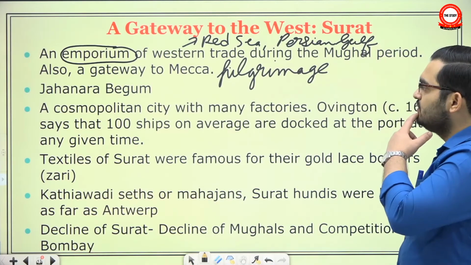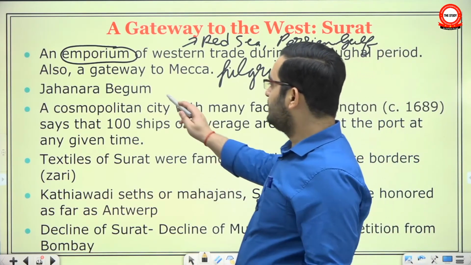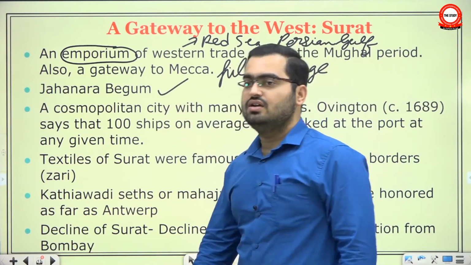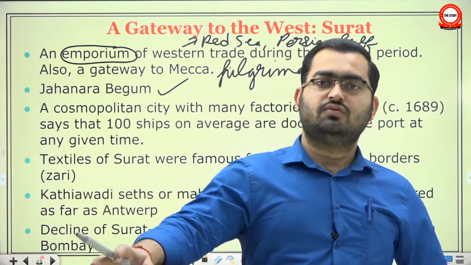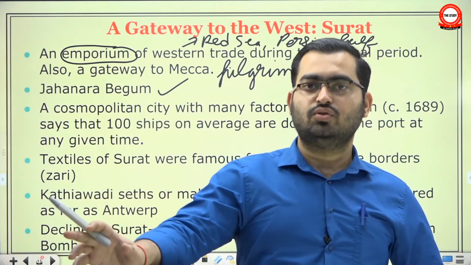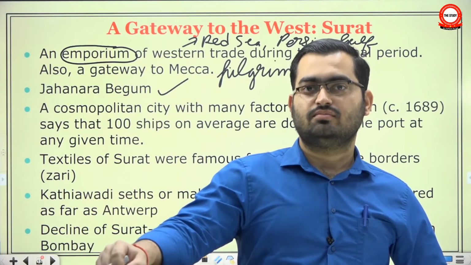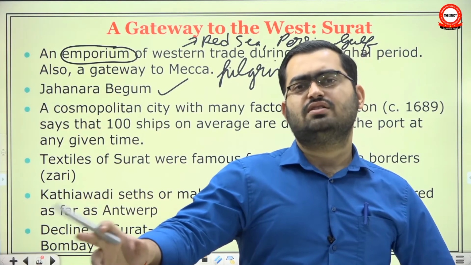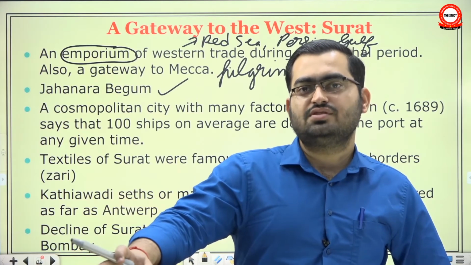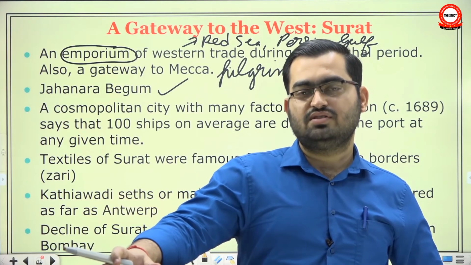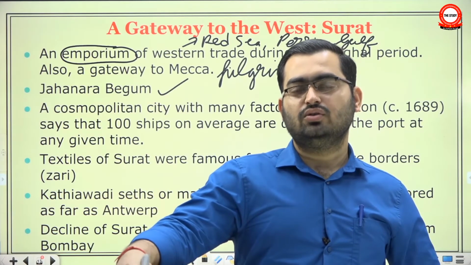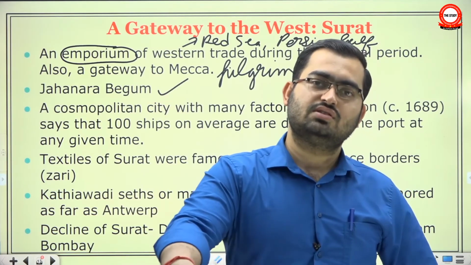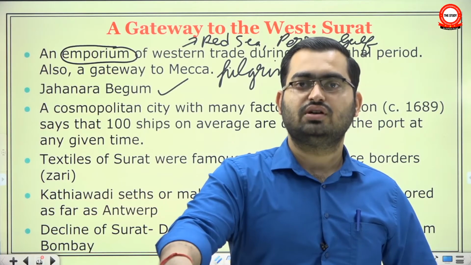Now a less well known fact is that Jahanara Begum, the favorite daughter of Shah Jahan, was given the entire toll and customs collection of the Surat port as her personal income. Okay, there were certain circumstances in the Mughal household in which Shah Jahan was really impressed with his daughter. So he said to her, look, the entire revenue, the toll and customs collection of Surat city, the Surat port, was allotted to her.